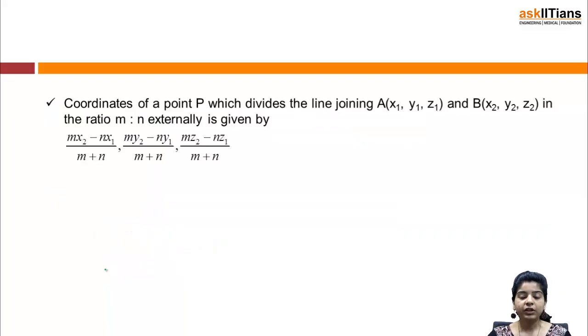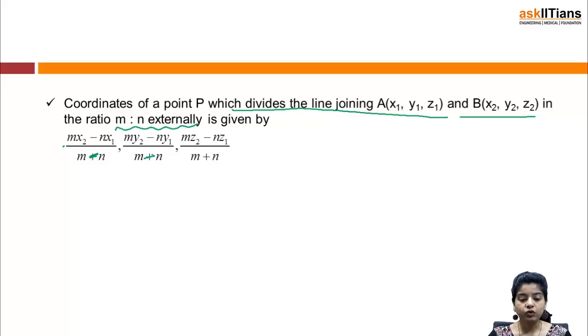Now we have coordinates of a point P which divides the line joining A (x1, y1, z1) and B (x2, y2, z2) in the ratio m is to n externally, given by (m x2 minus n x1) by (m minus n). Sorry, this should be m minus n in the denominator.